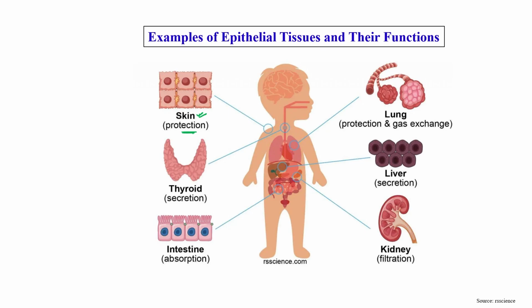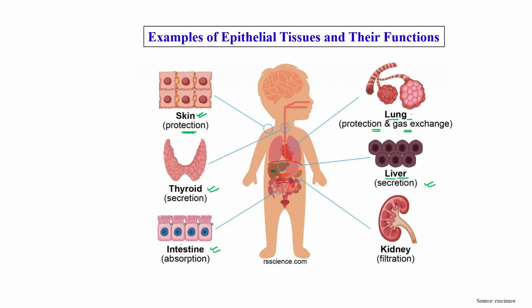So protection, right? If this epithelium is present on the outer layer of an organ, like on the lungs, then again its function is to protect this particular organ, and it can also help in gas exchange. If it is present on the outer surface of the liver, then what is the function of liver? Secretion. It may be present on the outer surface of any gland like thyroid, which is mainly responsible for the secretion of thyroid hormone.